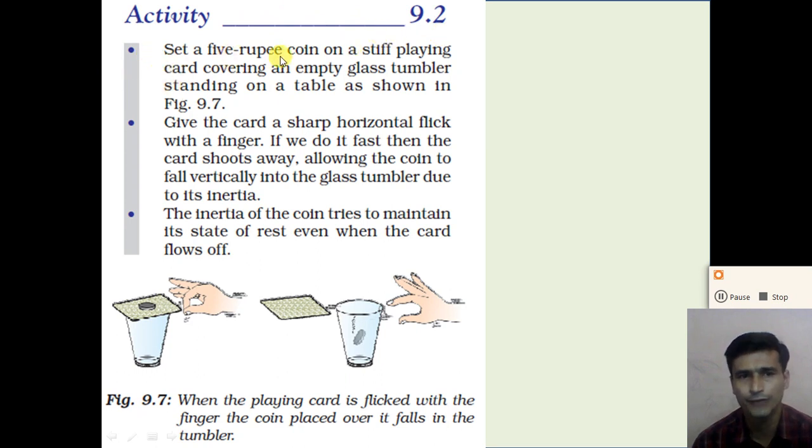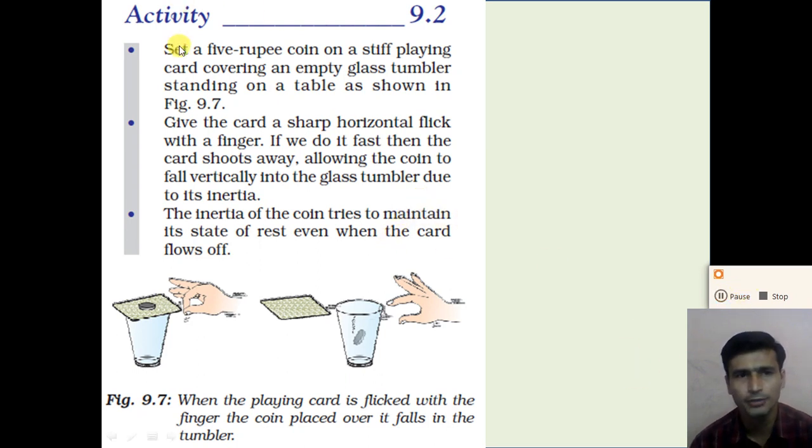Set a 5 rupees coin on a stiff playing card covering an empty glass tumbler standing on a table, as shown in the figure. So we take one empty glass, place a playing card covering the top of it, and put a 5 rupees coin at the center.